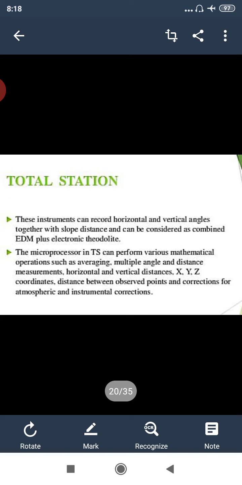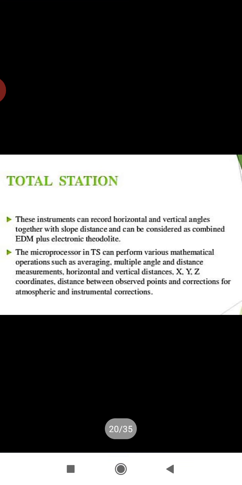The microprocessor in the total station can perform various mathematical operations such as averaging multiple angles and distances, horizontal and vertical distances, determination of coordinates x, y, z, distance between the observed points, and atmospheric and instrumental corrections.